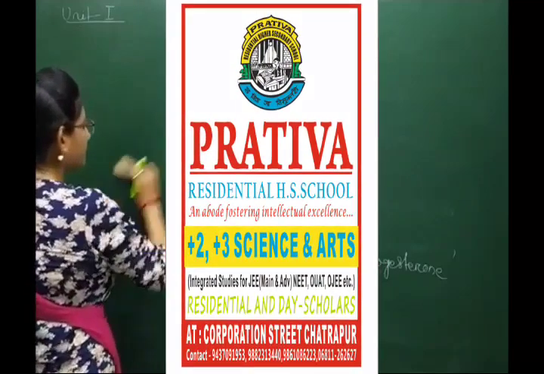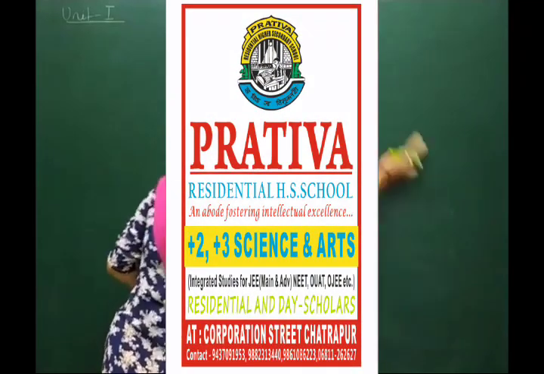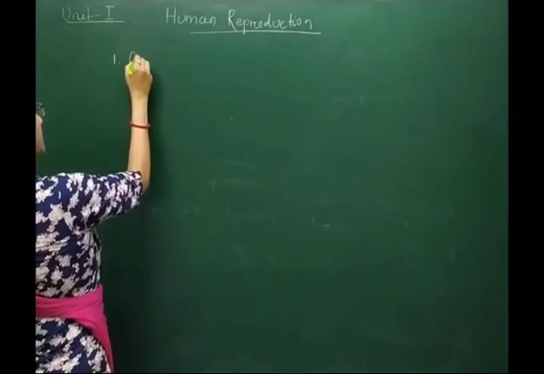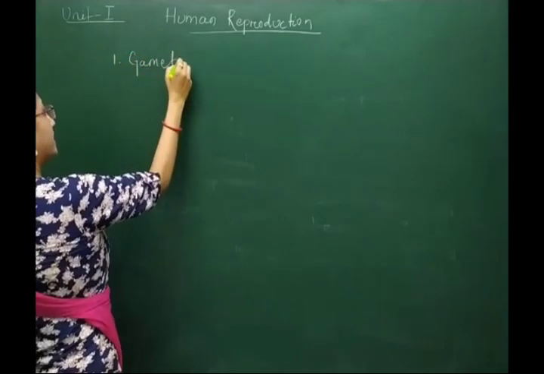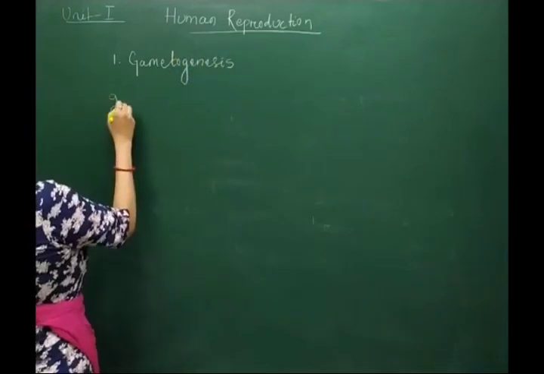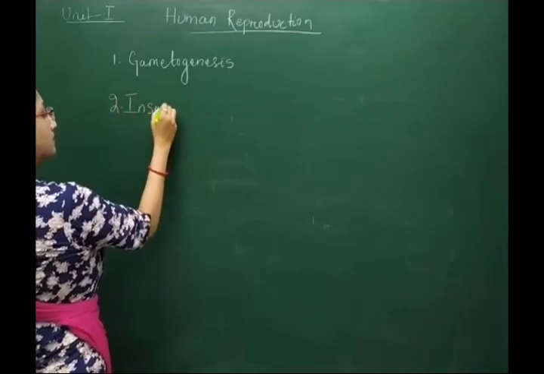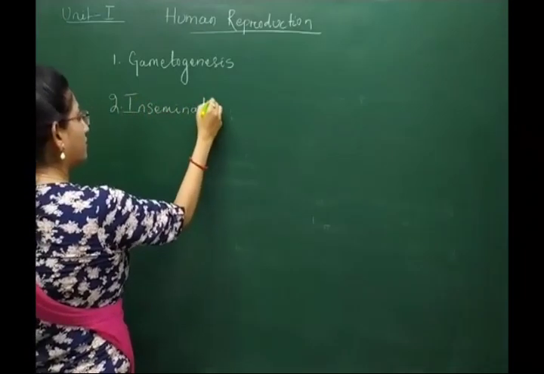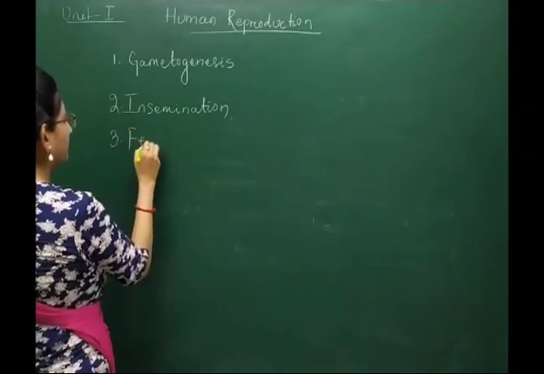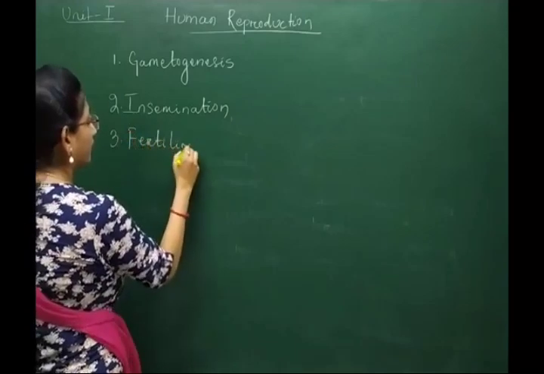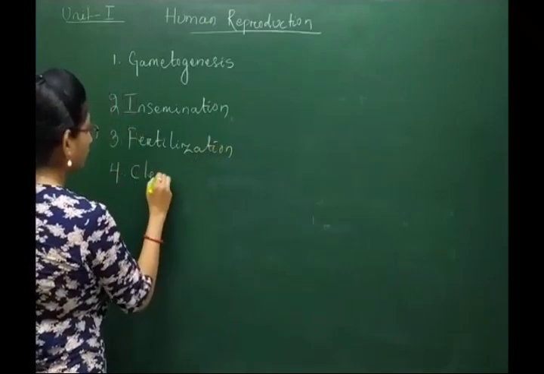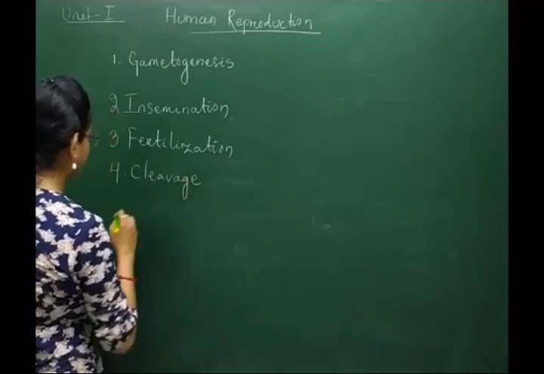So what are the different phases? Number 1, gametogenesis. Number 2, insemination. Number 3, fertilization. The fourth one is cleavage.